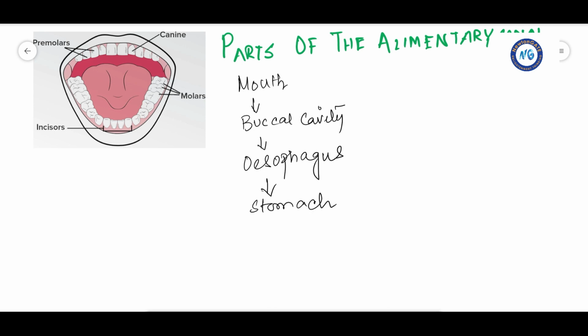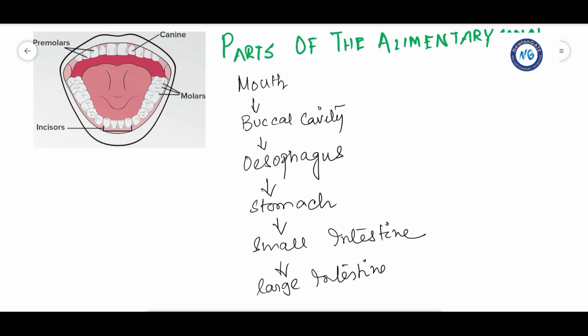Then the stomach leads to the small intestine, and the small intestine leads to the large intestine, right? This was discussed in our last video. Then it leads to the anus. So this is the total digestive system, right?